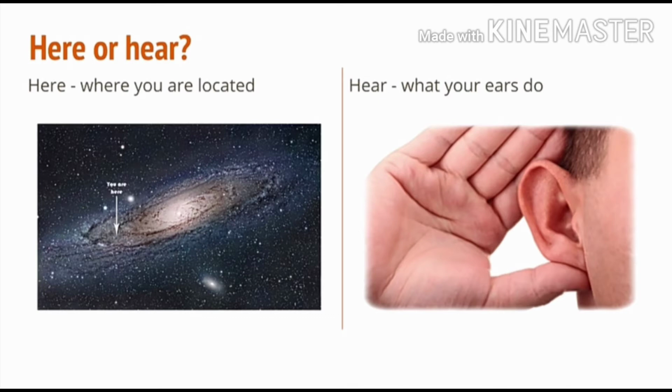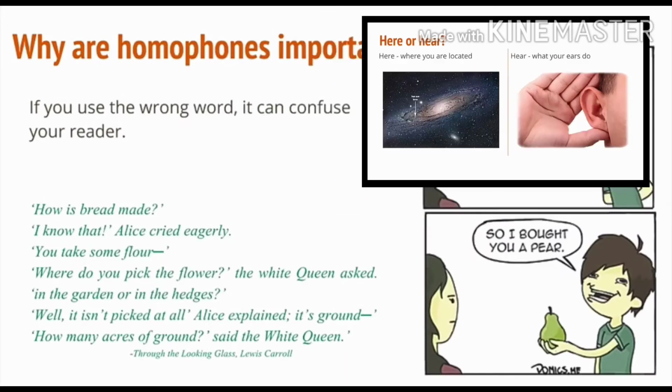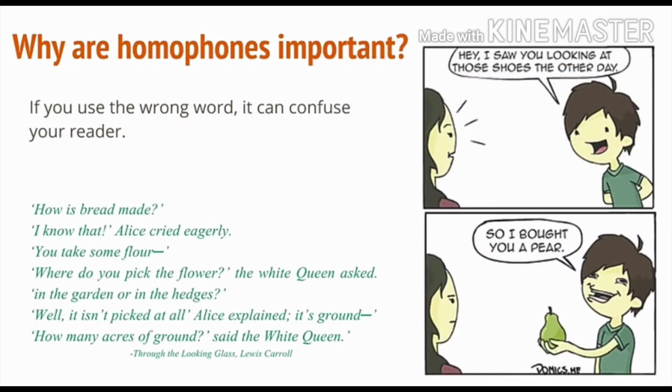For example, if I talk of H-E-R-E, where you are located, it means where the thing is located, the position, the place of the thing. So this way you have to see the meaning and place the word accordingly. So dear children, now did you get why homophones are important? Yes, they are important because if you use the wrong word, it can confuse your reader whom you are talking to.